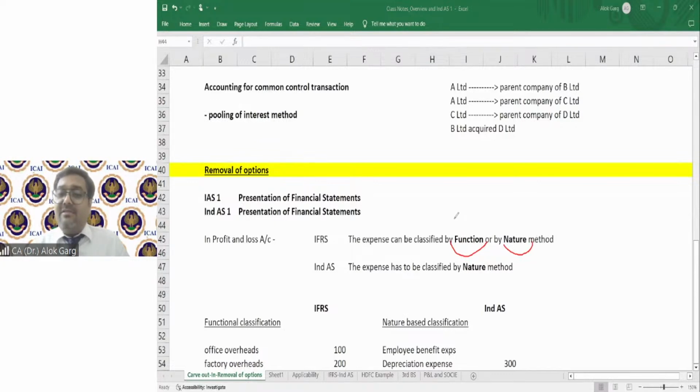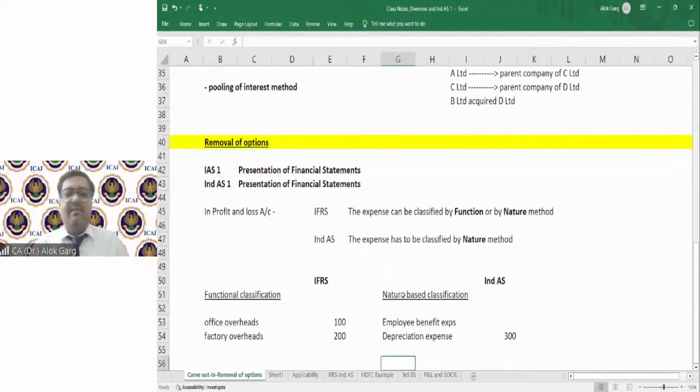But in IND AS, we have removed the choice. We have removed the option and we said the expense has to be classified by nature method only. Right? Sir, why have we removed this option and what is meant by this? So friends, let me explain this.